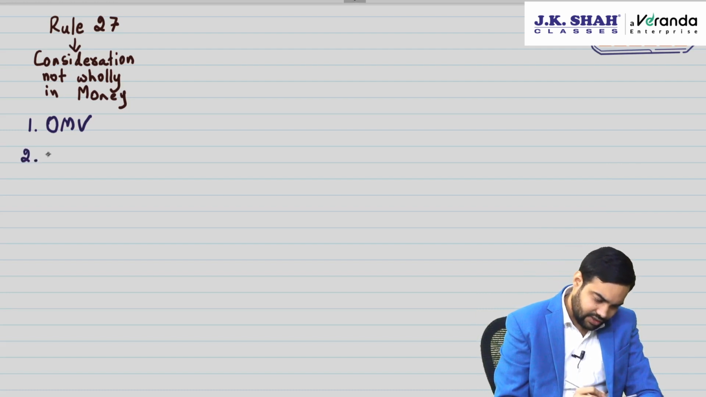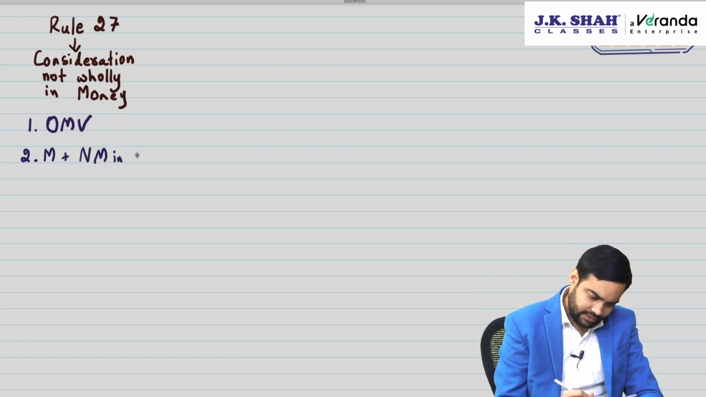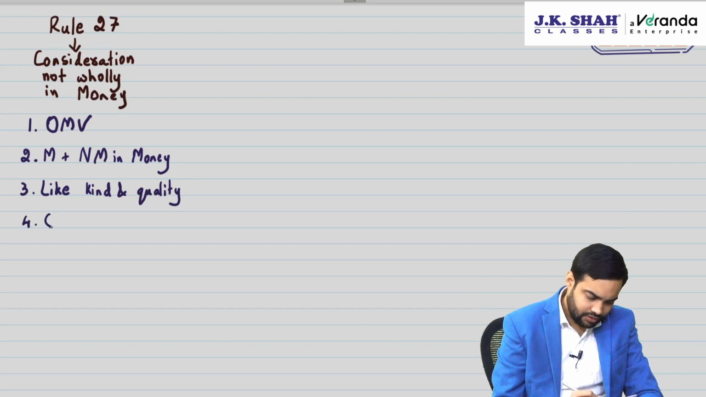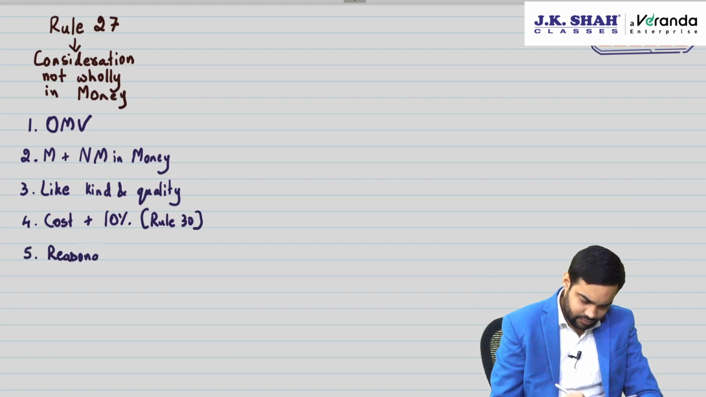So suppose this is not available, then you will use monetary plus non-monetary converted in money. Third one, like kind and quality. Fourth one, cost plus 10%, which is rule 30. And last one, reasonable means. Now the law provides an option for service industry. Service industry can use